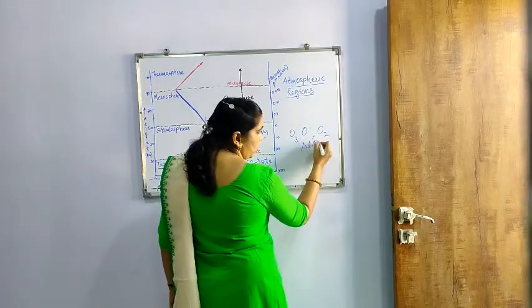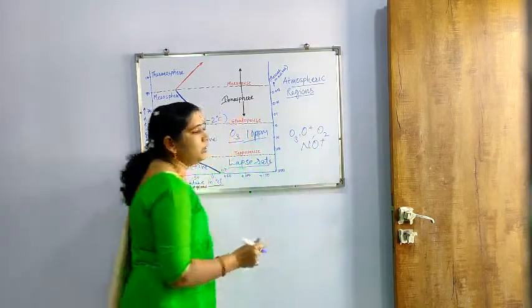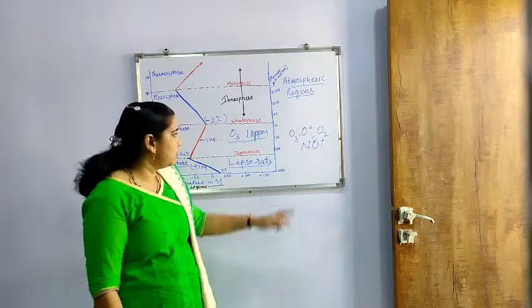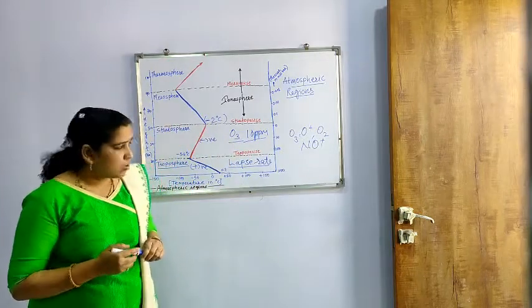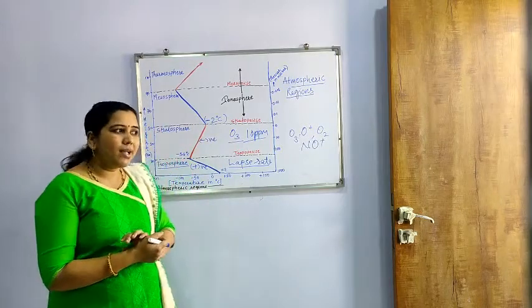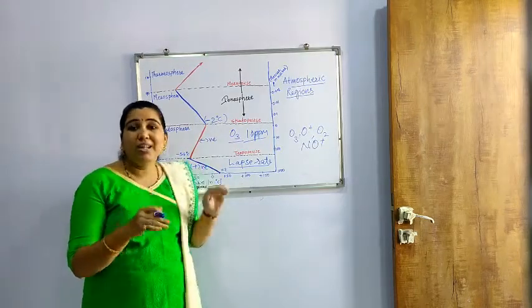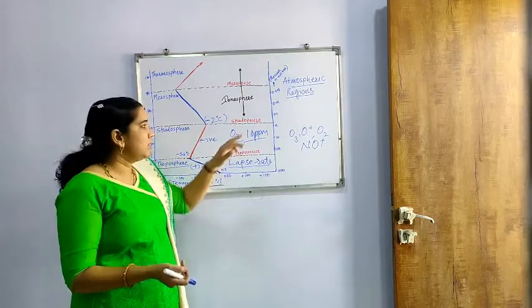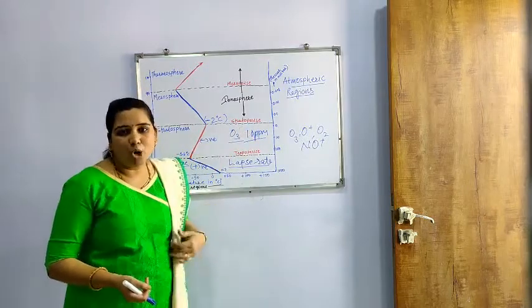NO positive and O positive, these different species are found in the stratosphere. Like the tropopause, there is a limiting layer for the stratosphere, which is called the stratopause.